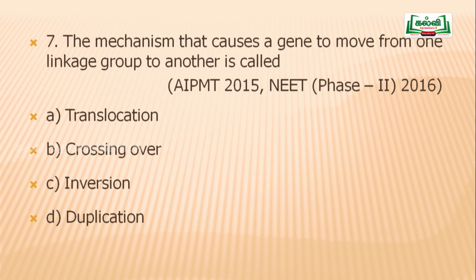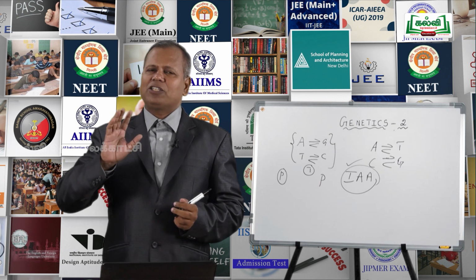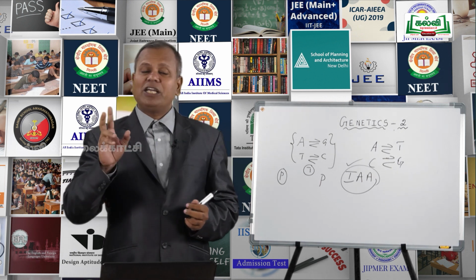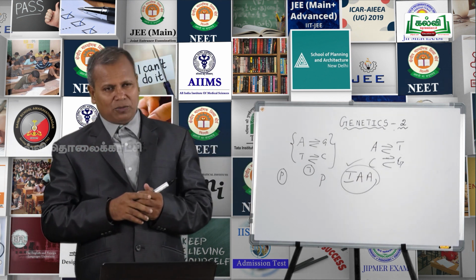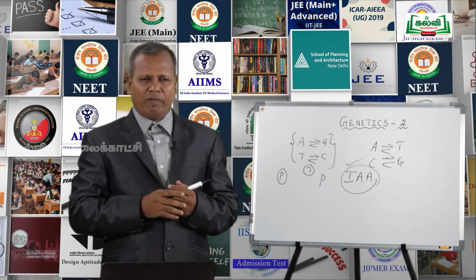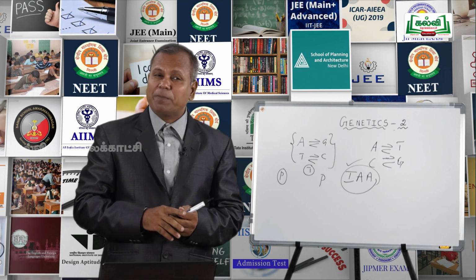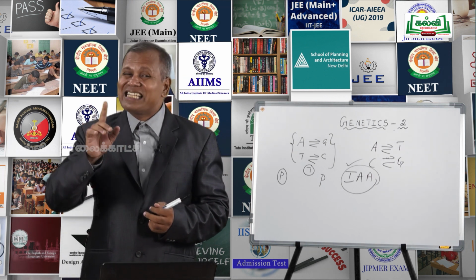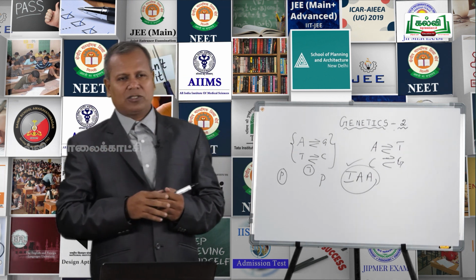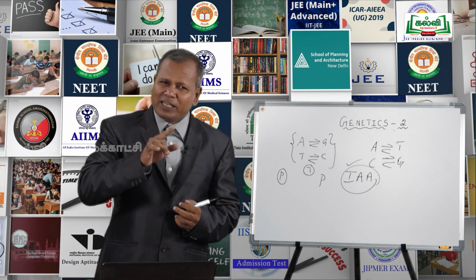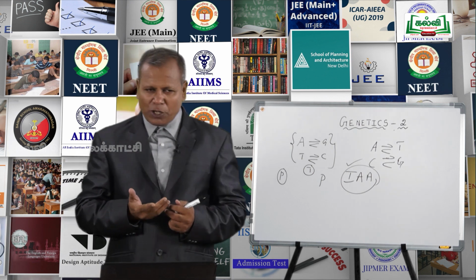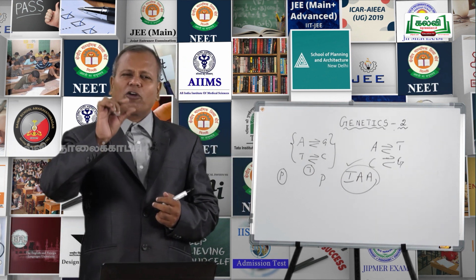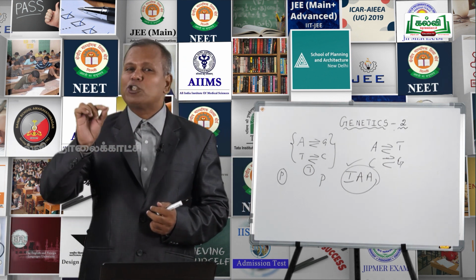You know what is translocation? The transfer or exchange of genetic material takes place between non-homologous chromosomes. Second is crossing over. The exchange of genetic material takes place between the non-sister chromatids of homologous chromosomes. In inversion mutation, the genes are arranged in the reverse order. Duplication, you know, is where a small portion of the chromosome segment is represented twice.